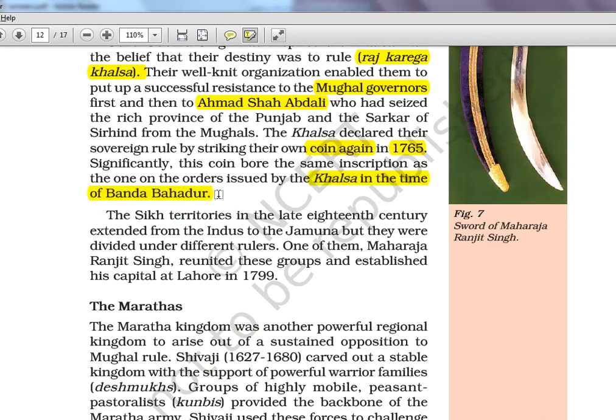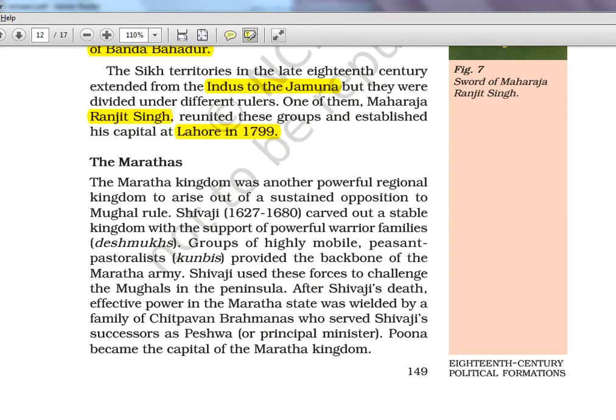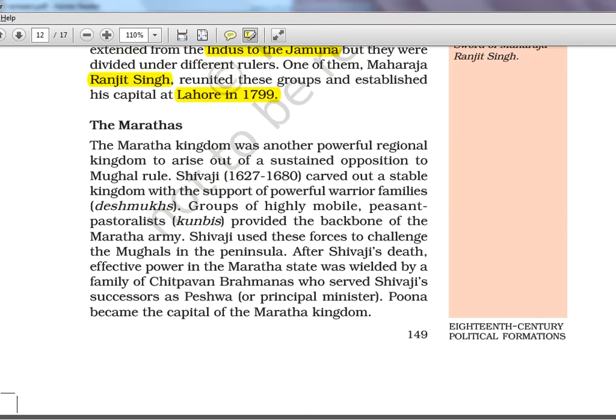Okay, the Sikh territory extended from Indus to the Jamuna. So it's again extending. First it was Satluj to Jamuna, now it is Indus to Jamuna. If you know the Indus river system, you will know like Indus is even further than Satluj. Okay, in the Pakistan region. But they were divided under different rulers. One of them, Maharaja Ranjit Singh, as I told, reunited these groups and established his capital at Lahore in 1799. So, as I told, he's part of one of the misls, and later he unites all these 12 into one. Okay, and that is how the Sikh kingdom also is very important. Okay, Anglo-Sikh war, I have covered in detail in Spectrum.